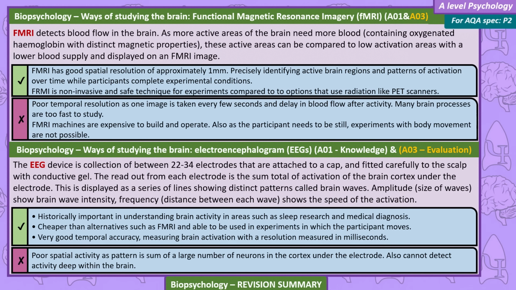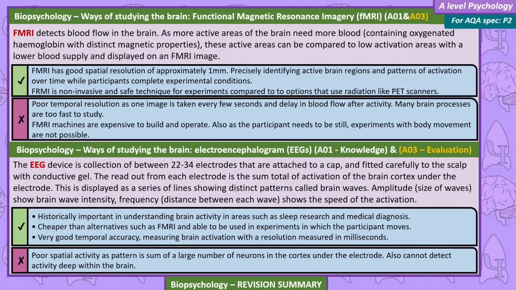fMRI is non-invasive and a safe technique for experiments compared to options that use radiation like PET scanners. Poor temporal resolution, as one image is taken every few seconds, and there is a delay in blood flow after activity. Many brain processes are too fast to study. fMRI machines are expensive to build and operate. Also, as the patient needs to be still, experiments with body movement are not possible.